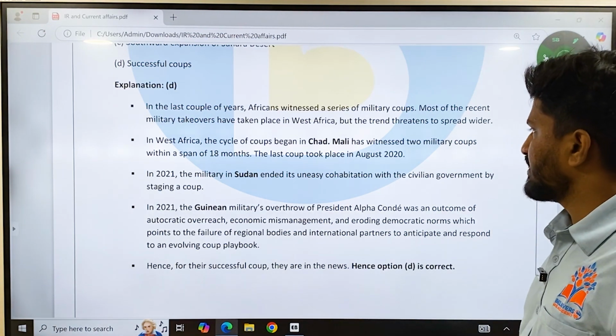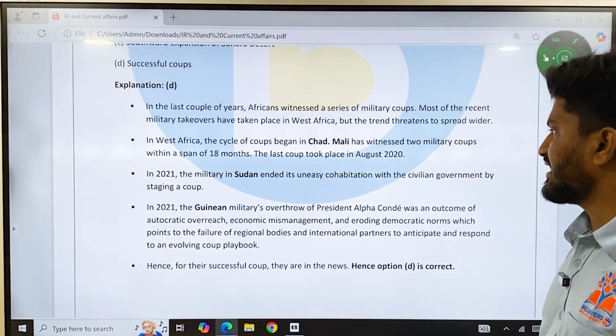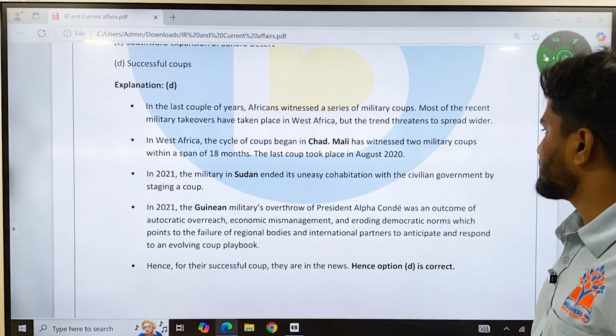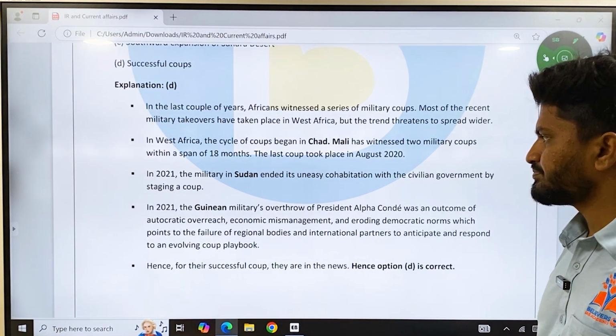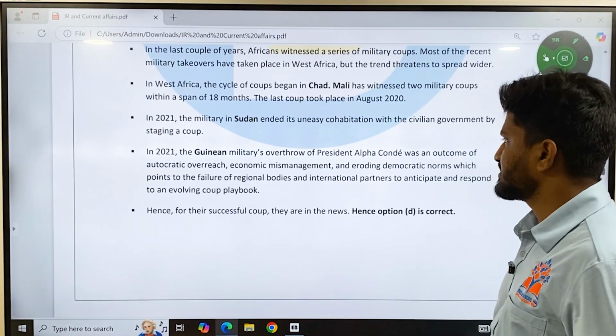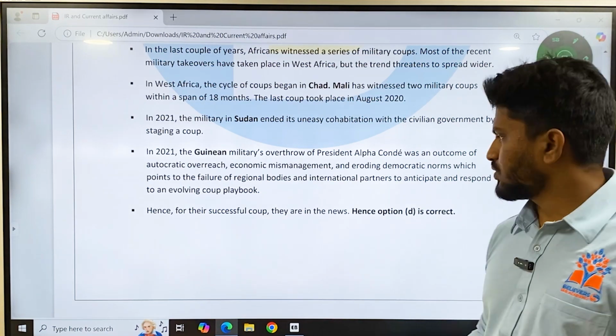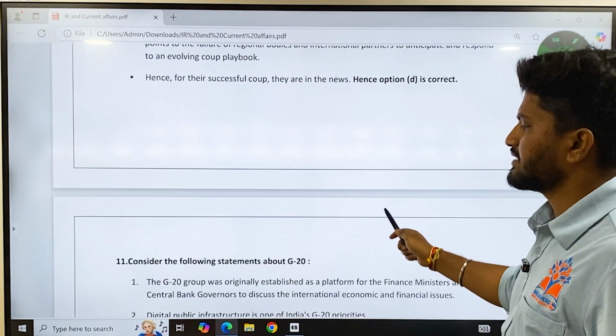The last coup took place in August 2020. In 2021, the military in Sudan ended its uneasy cohabitation with the civilian government by staging a coup. In 2021, the Guinean military overthrow of President Alpha Conde was an outcome of autocratic overreach. So here the correct answer is option D.